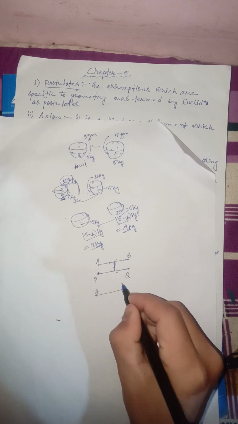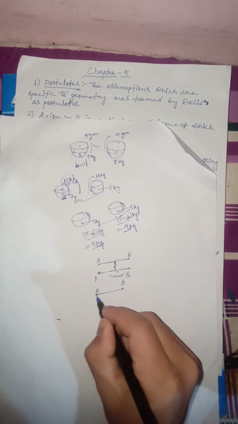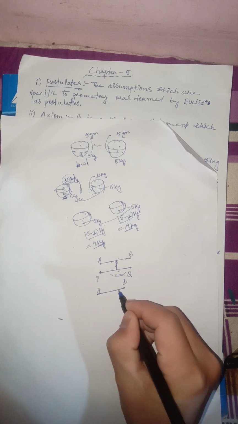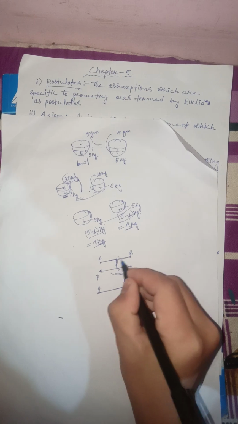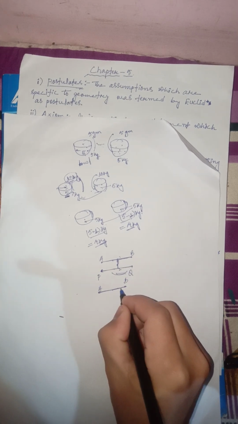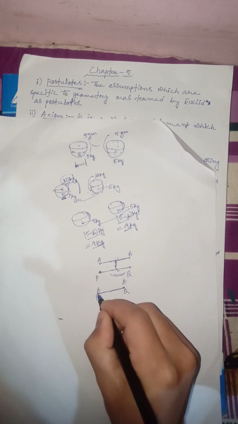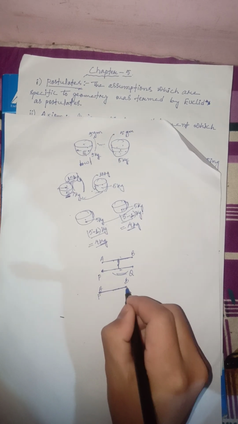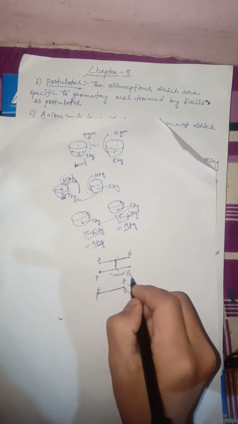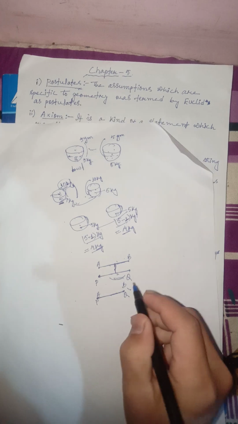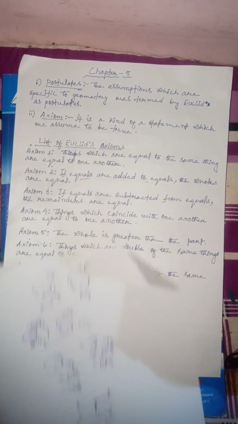This is AB, and now let me draw this PQ on this AB, to just coincide with this, right? Coincide means this one should be brought onto this in exactly the same position. And after placing this, it will be PQ, right? And the length that we get after coinciding these two lines will be the same, AB as well as PQ, right? So this is the fourth example for this Euclid axiom.